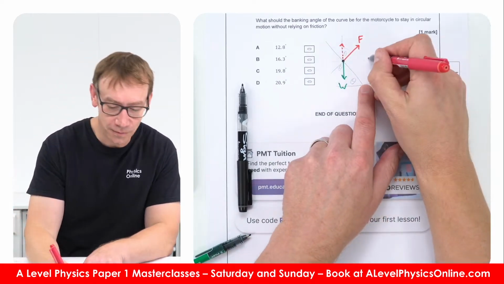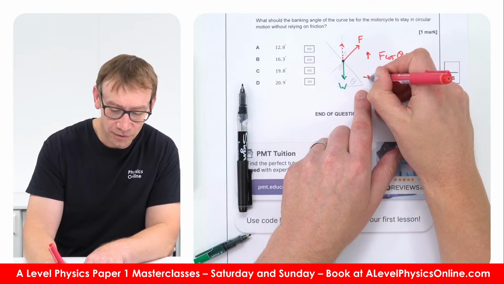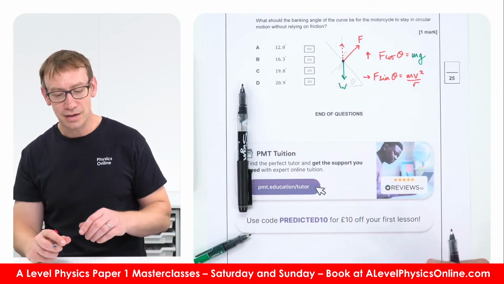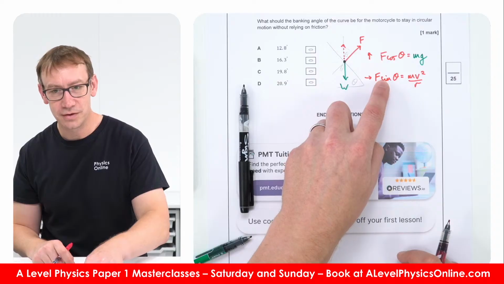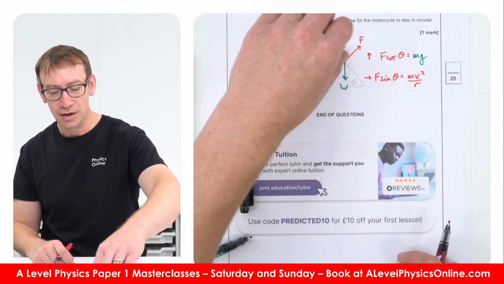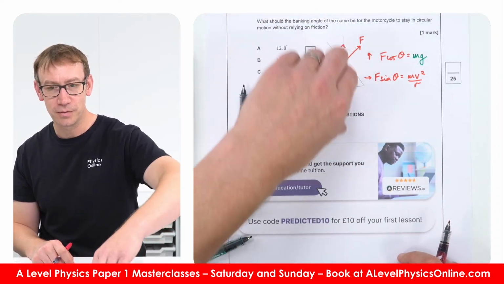So we're looking at the forces vertically and horizontally, and therefore there's going to be a resultant force inwards due to this normal contact force, but in the vertical direction there's going to be no resultant force up or down.